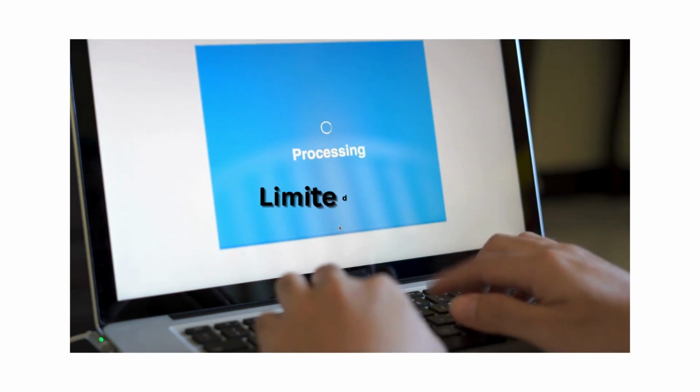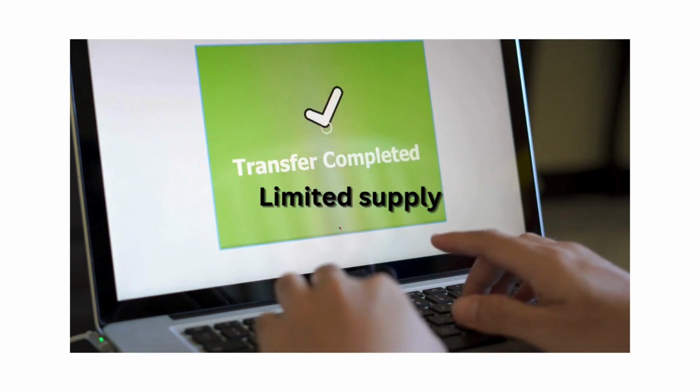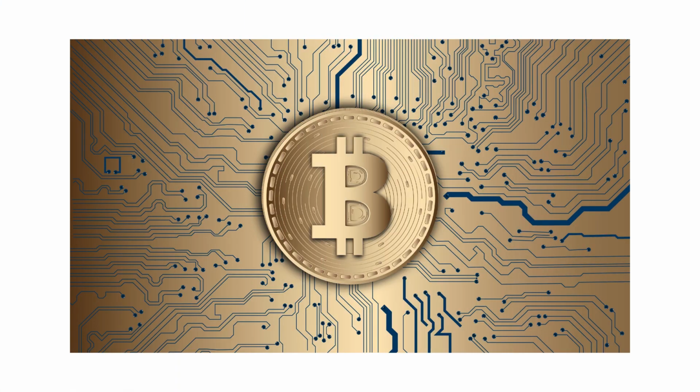Limited supply, fixed cap of 21 million. Definition: Bitcoin's protocol dictates a maximum supply of 21 million coins, creating scarcity. Significance: limited supply is designed to curb inflation, echoing characteristics of precious metals like gold and contributing to Bitcoin's store of value proposition.